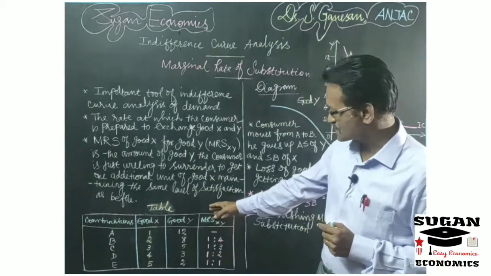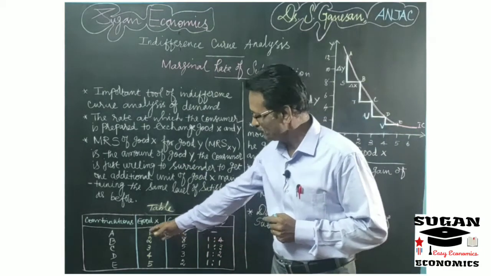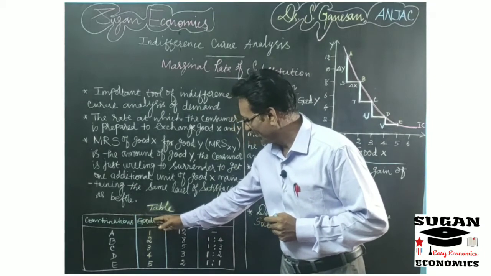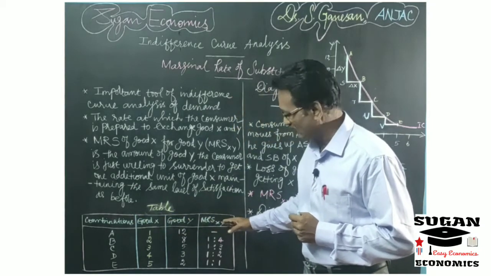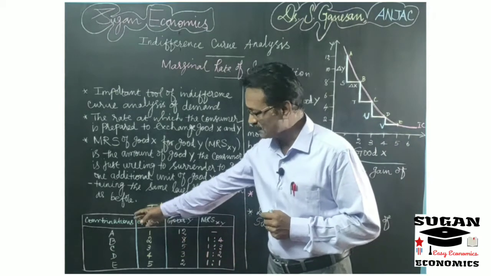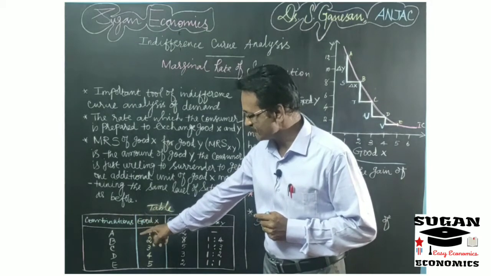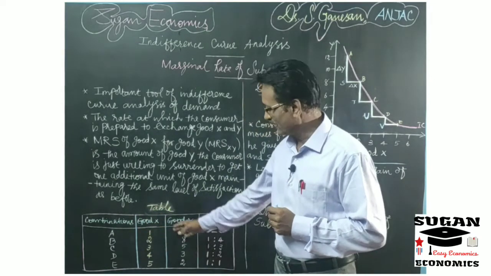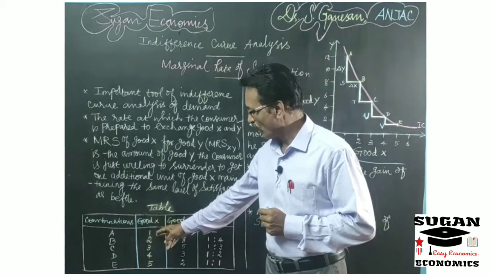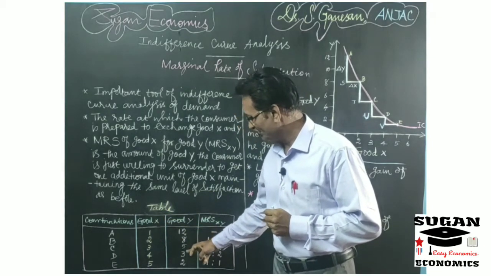Now this concept will be explained with the help of a table. In the table we have taken combinations, good X, good Y and the marginal rate of substitution of X for Y. We have taken 5 combinations: A, B, C, D and E. Good X is 1, 2, 3, 4, 5 and good Y is 12, 8, 5, 3, 2.